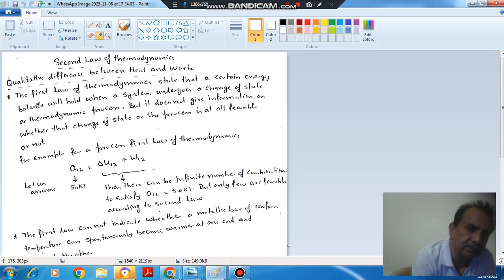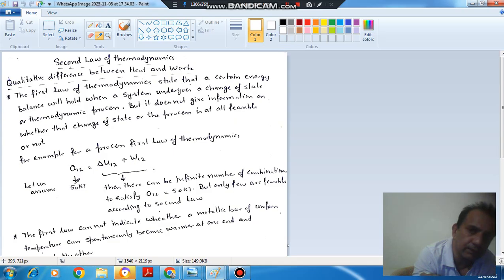Okay, so the first point in the article is: the first law of thermodynamics states that a certain energy balance will hold when a system undergoes a change of state or thermodynamic process, but it does not give information on whether the change of state or the process is at all feasible or not. For example, for a process, first law of thermodynamics is Q12 is equal to del U12 plus W12.